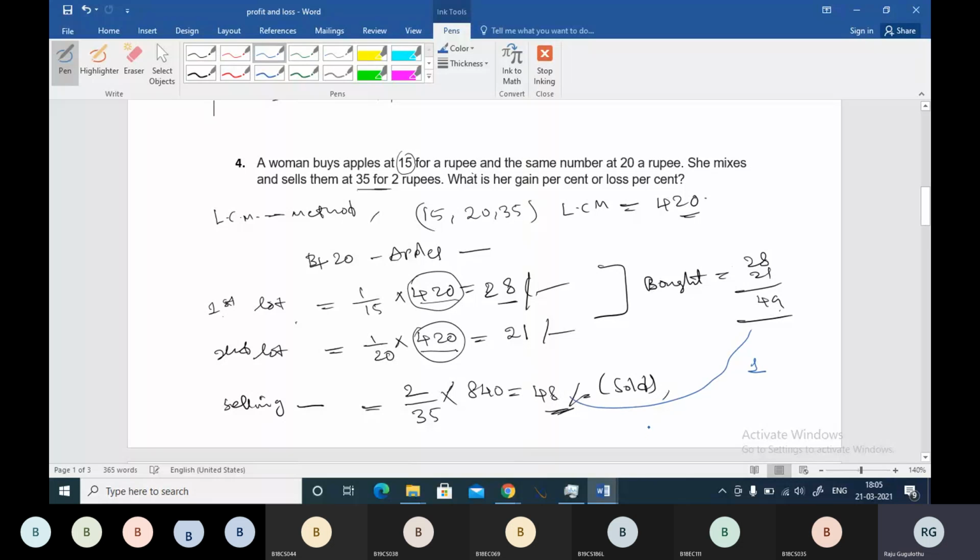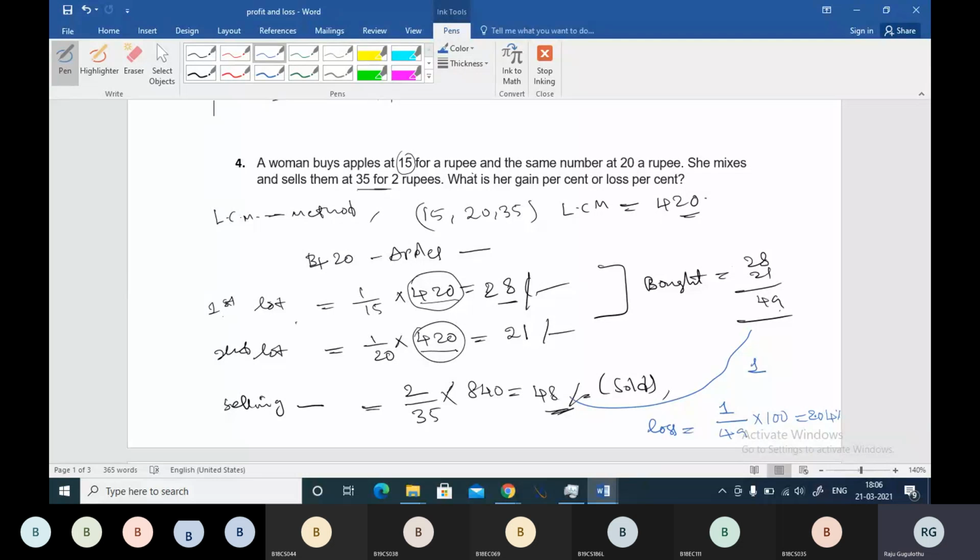So loss percentage will be 1 rupee loss on cost price into 100. It will give you 2.04 percentage. So this will be the loss percentage in the transaction. For this kind of question, you just find the LCM and assume that she is buying that LCM number of apples or articles.